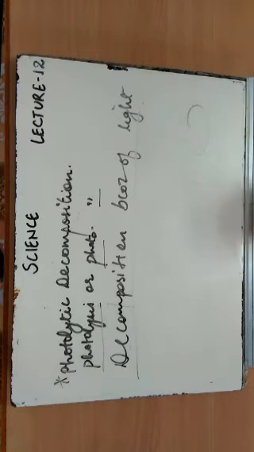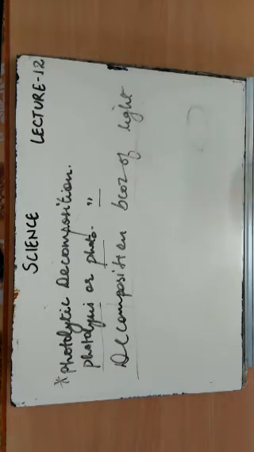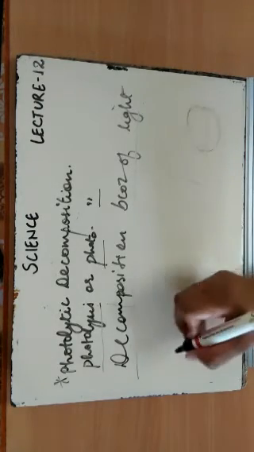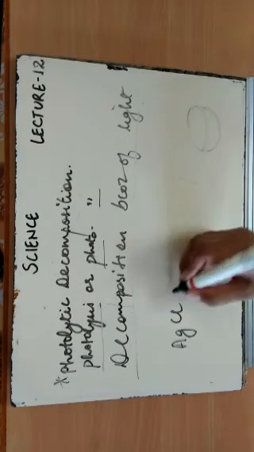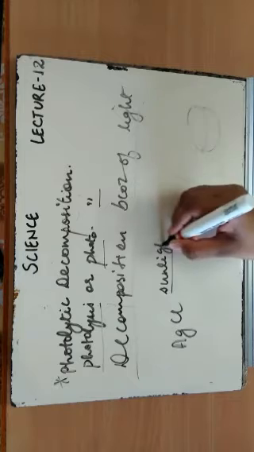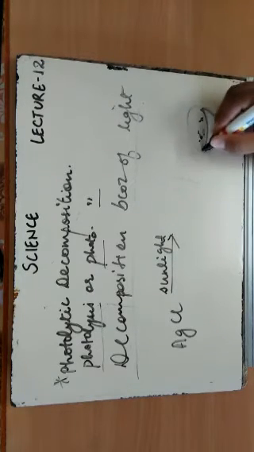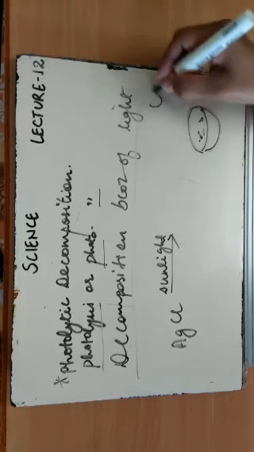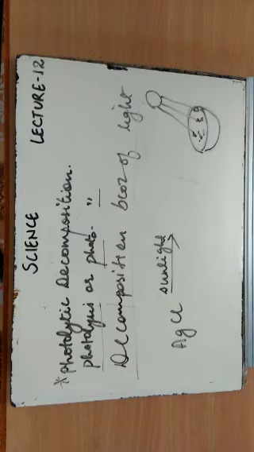Okay, so we have an activity regarding this in your NCERT book, that is we have taken a watch glass over here. And this watch glass is actually filled with silver chloride in it. ठीक है, इसमें एक सिल्वर क्लोराइड AgCl हमने रखा है and we are actually exposing it to sunlight. इसको सनलाइट पे एक्सपोज किया है. So this is a watch glass comprising of silver chloride in it, and when sunlight will fall on it, ठीक है, what will happen?